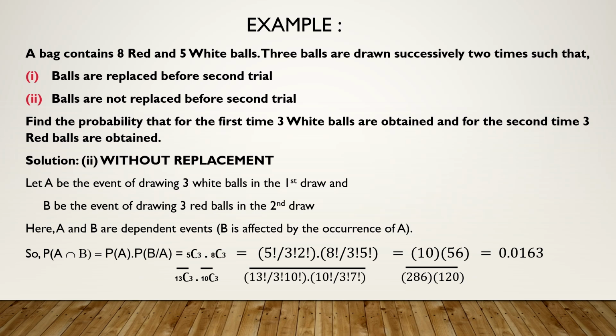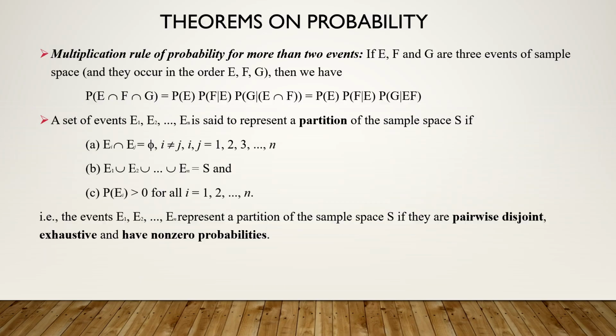That means A has already occurred. So first case P of A will be as you had before. 3 white balls out of 5 means 5C3 upon 13C3. But in the second case, already A has occurred and you are not putting those 3 white balls again in the bag. So now total number of balls will become 10. So in the second case, you are drawing 3 red balls out of 8. So 8C3, but 8C3 upon total 10C3. Correct? Then simplify it, you will be getting this probability as 0.0163. This is a classical example to understand independent and dependent events.